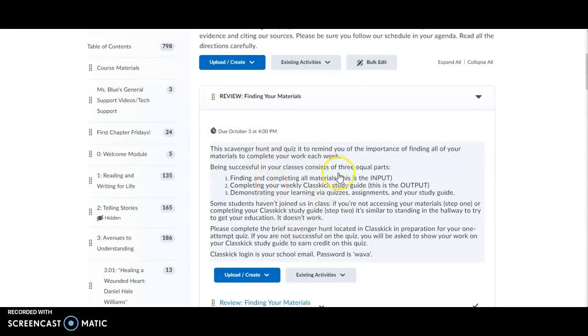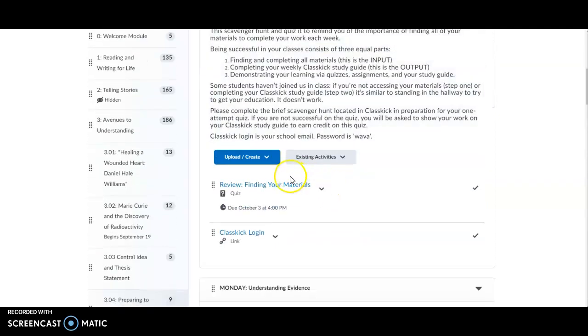So first up is Review, Finding Your Materials. Please read through the importance of accessing your materials and using ClassKick here, and complete the scavenger hunt in ClassKick before you take this one attempt quiz. If you don't like your quiz score, you will need to email me and tell me that you've completed your ClassKick study guide in order to earn points on this quiz. This quiz is just a reminder on how to find all your materials. If you're good at this, it should be really simple and you can move on.